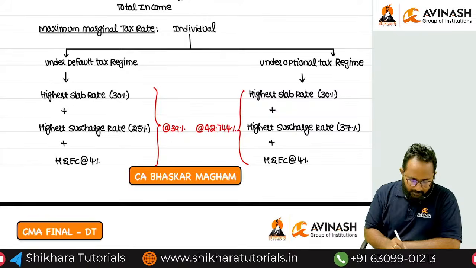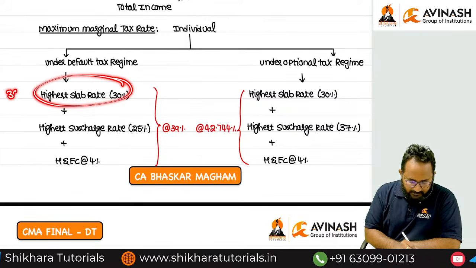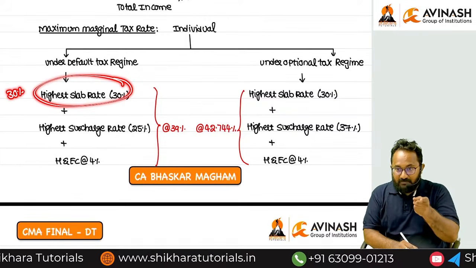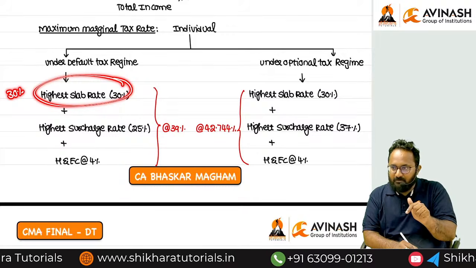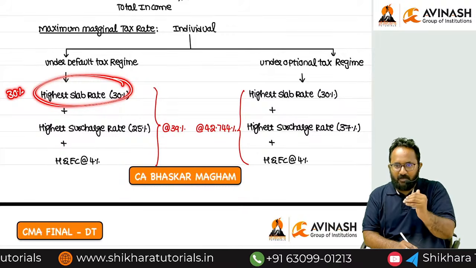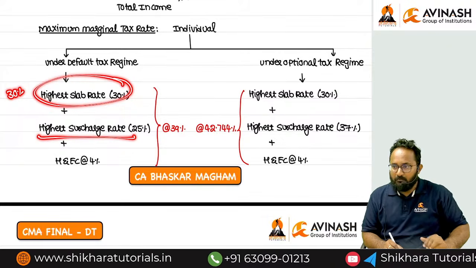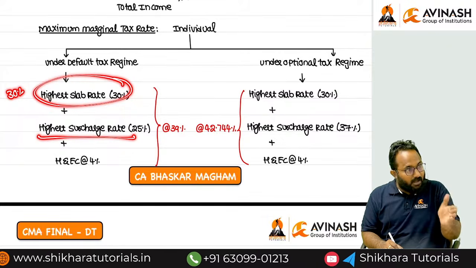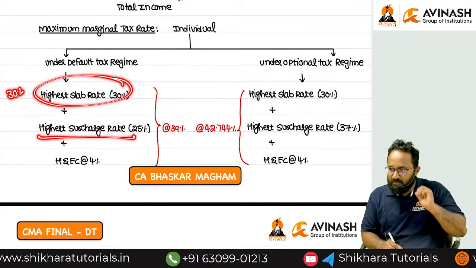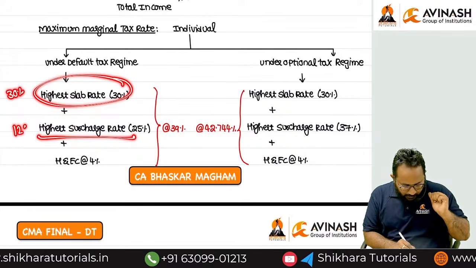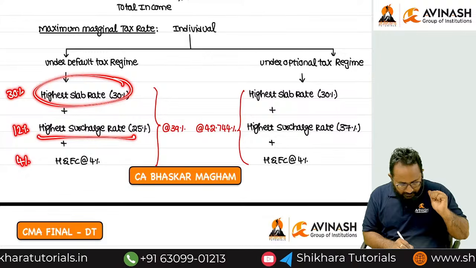Can you tell me the highest slab rate for a domestic company? 25 is there, but in any other case how much? 30. Highest 25 or 30? 30. What is the highest surcharge rate for a domestic company? 7 or 12% is there. Which is the highest? 12. And how much is health and education cess? 4%.